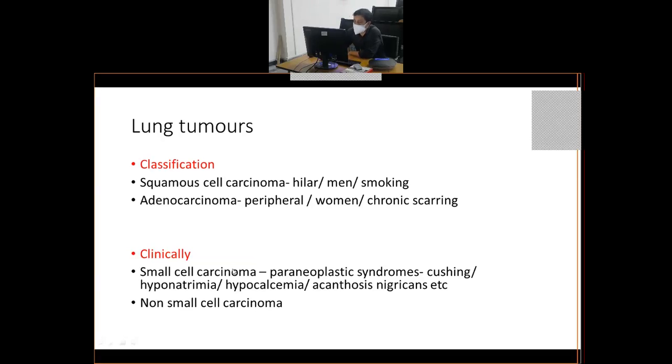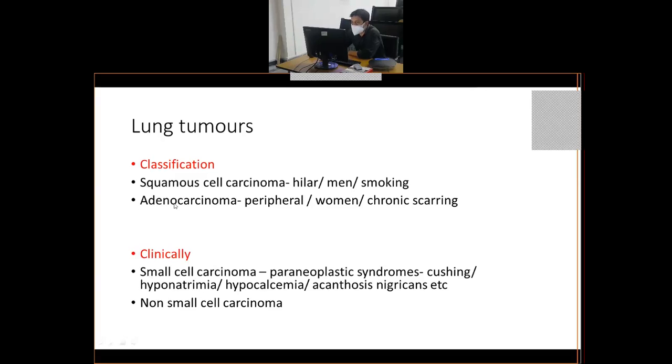This is the broad classification which an oncologist expects. Even if you can't tell whether it is squamous or adenocarcinoma, you should be able to say broadly whether it is a small cell or non-small cell.